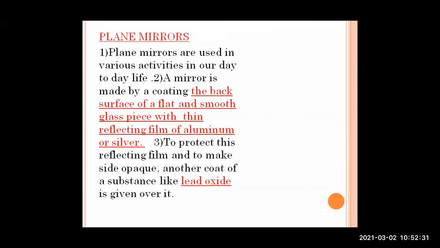Okay, again here there is something about plane mirrors. Plane mirrors are used in various activities in our day-to-day life. A mirror is made by coating the back surface of a flat and smooth glass piece with a thin reflecting film of aluminium or silver. To protect this film and to make the side opaque, another coat of a substance like lead oxide is given over it. Okay, so this will be the description for the first part, which is the plane mirror.